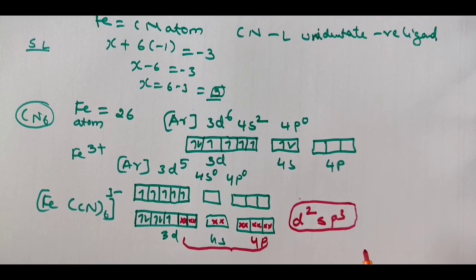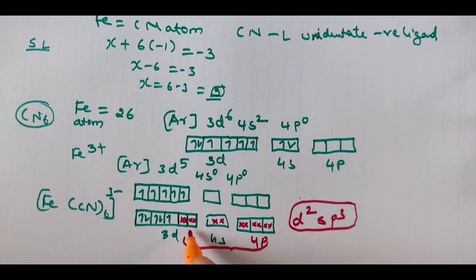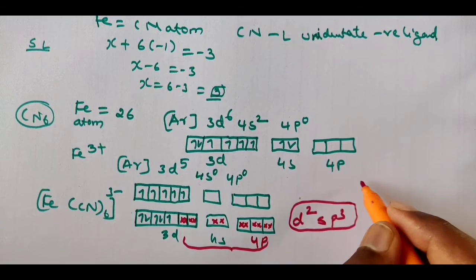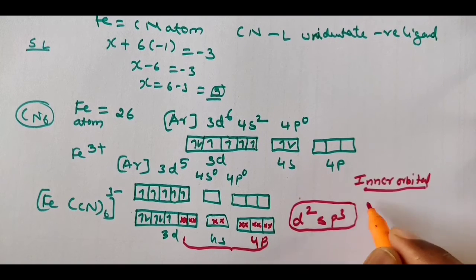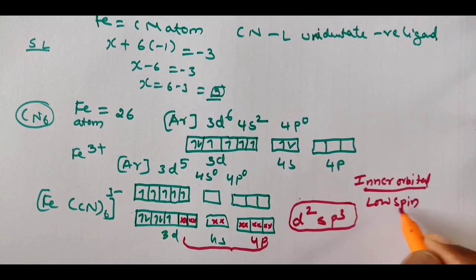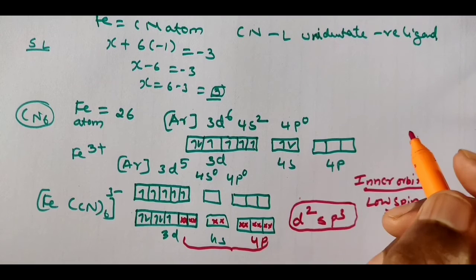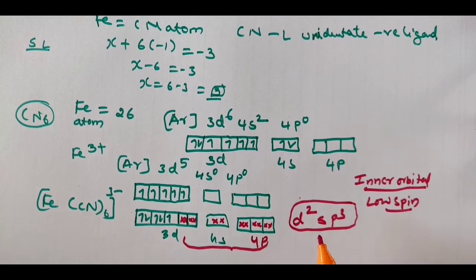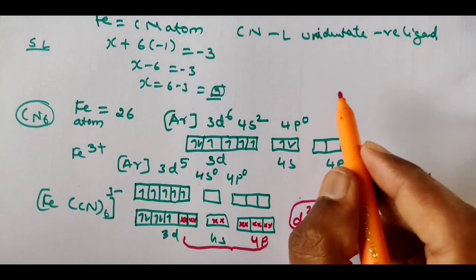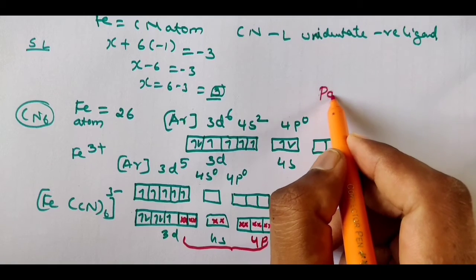Since this complex utilized the inner d orbital, only this d orbital they have used, it is called an inner orbital complex, or you can say low spin complex. Low spin means here only they have used, that's why. Okay, so since d2sp3 is there, the structure will be octahedral. Now here you can see one unpaired electron is there, so due to the presence of an unpaired electron this complex will be paramagnetic.